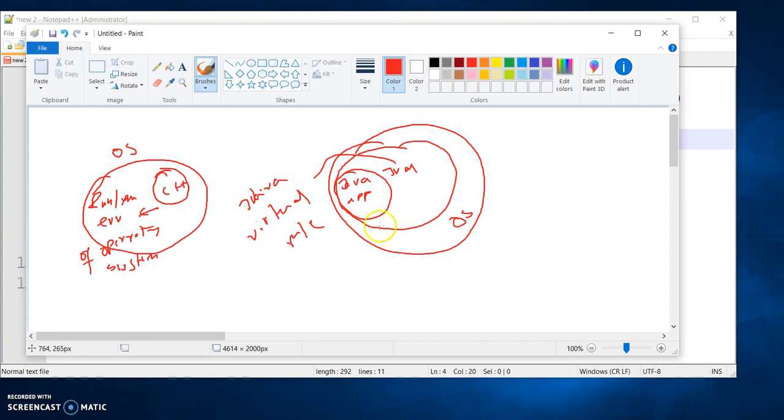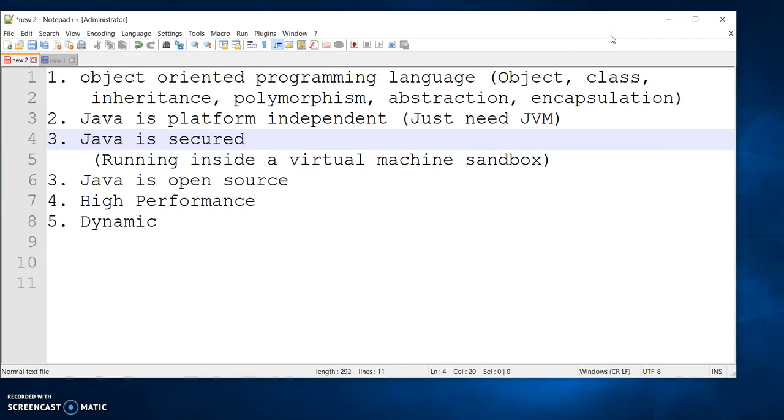So you can see that C++ should be a little bit faster because it's just using the runtime environment of the OS. Java is a little bit slower compared to C++ because of the extra layer of JVM. But the good thing about this JVM is that as long as you put it inside any operating system, it should run. That feature made Java a little bit slower, but it's very fast compared to some other interpreted languages.